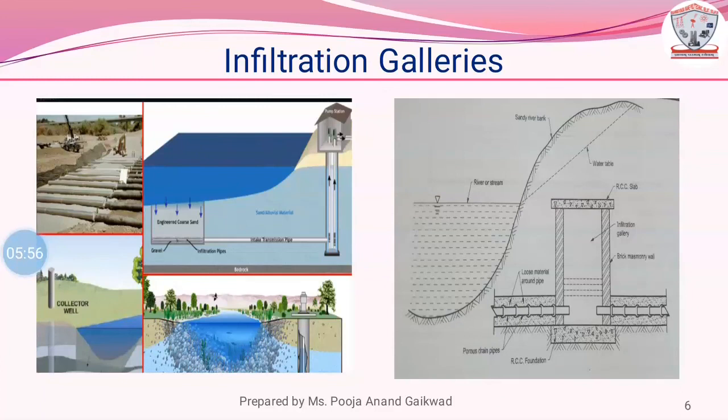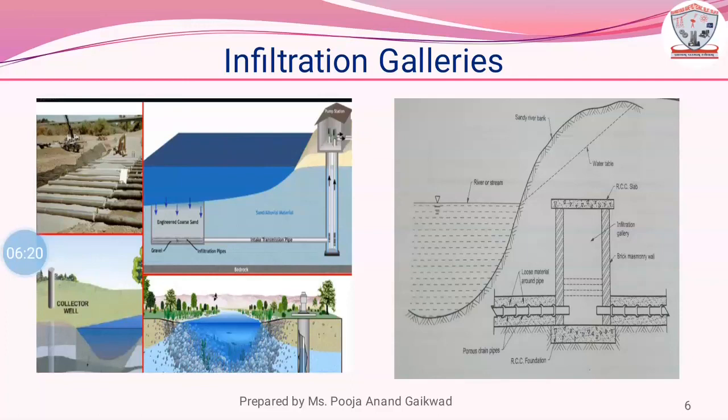Infiltration galleries. Infiltration galleries consist of open jointed perforated stoneware or concrete pipes embedded in sandy subsurface. These pipes are surrounded by aggregate. Aggregate acts as a filtering layer.